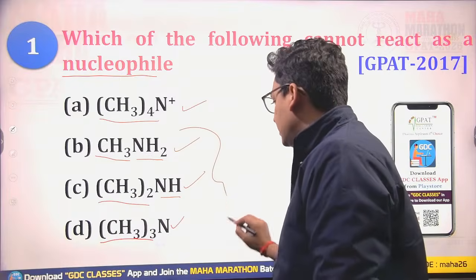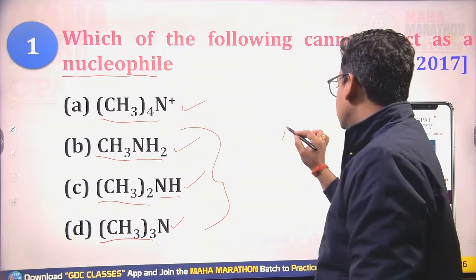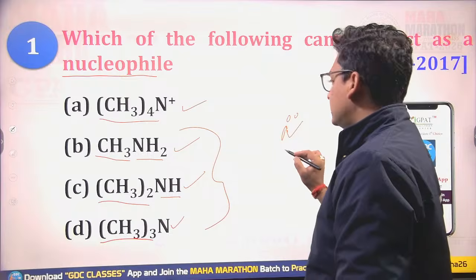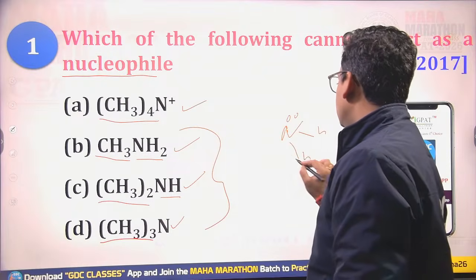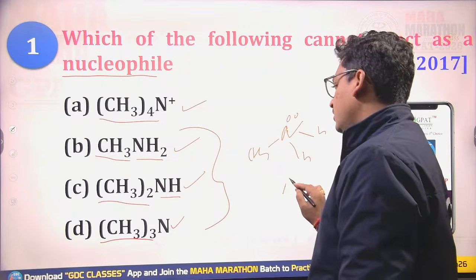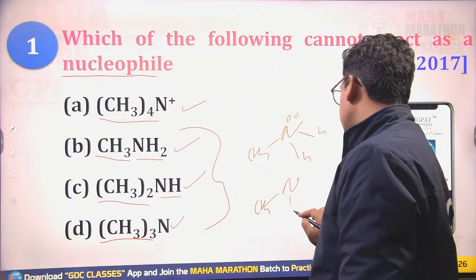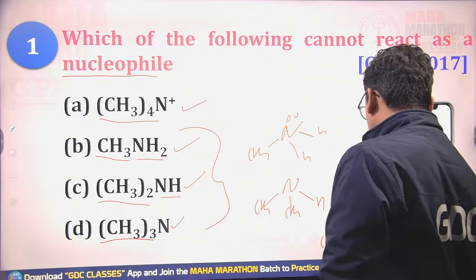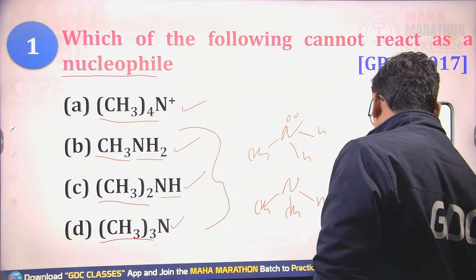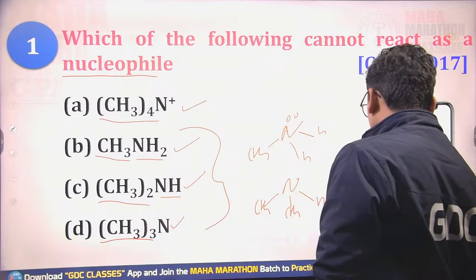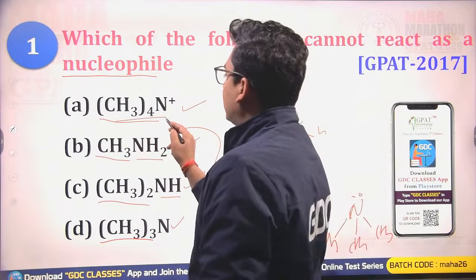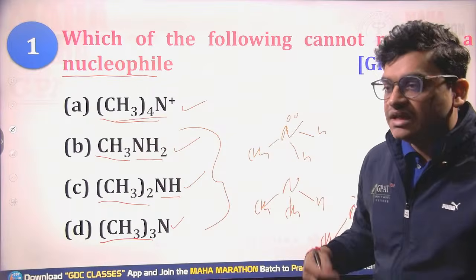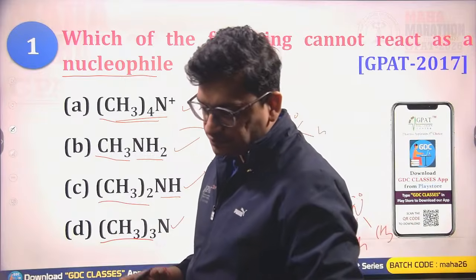Among these nitrogen groups, the nitrogen must have at least a lone pair. The last one will have at least a lone pair on the nitrogen. What about this one? Here the nitrogen is positively charged, so this can never act as a nucleophilic center.